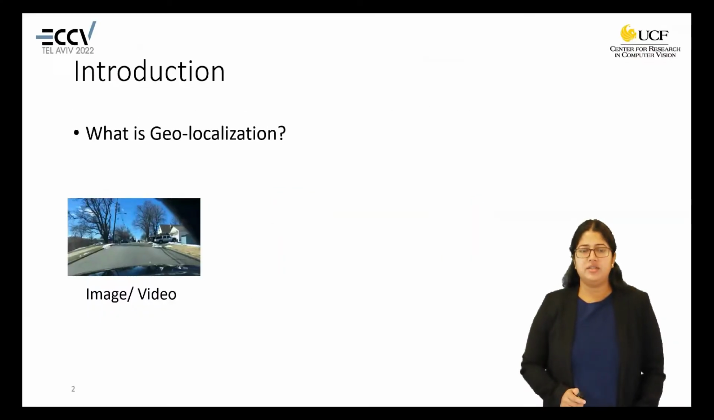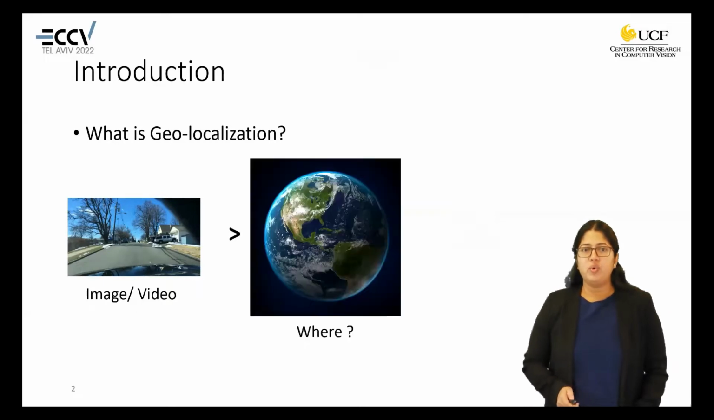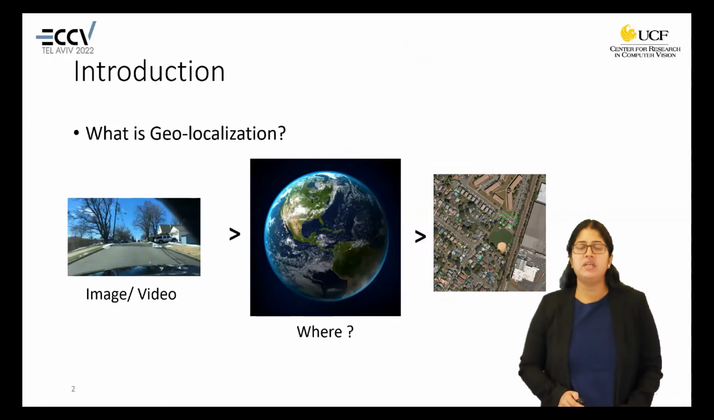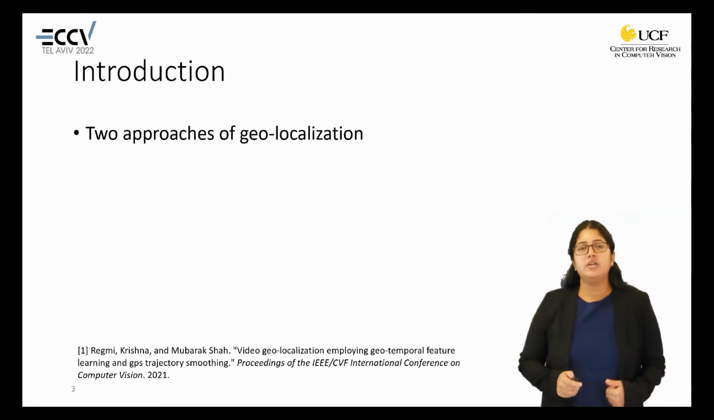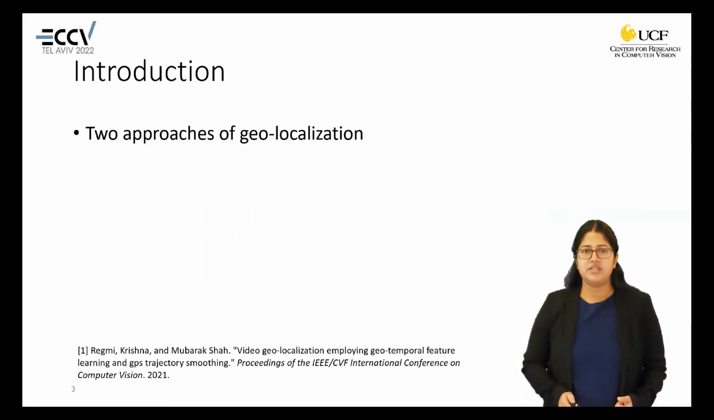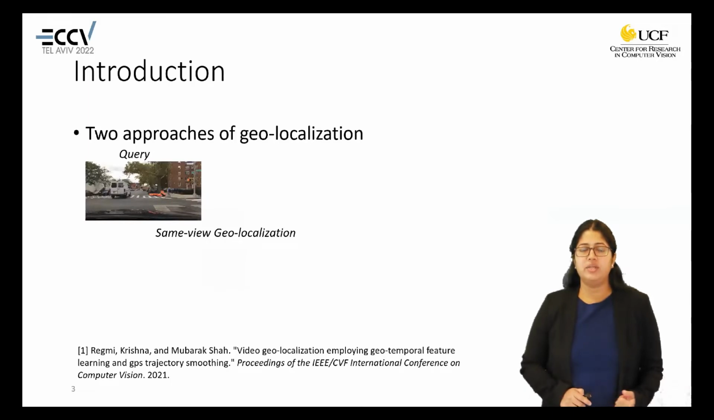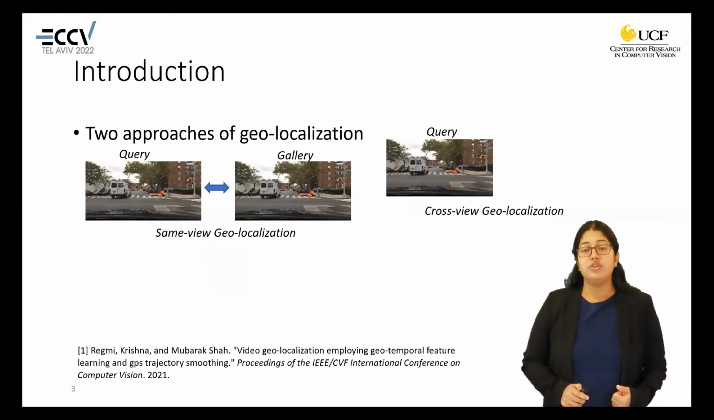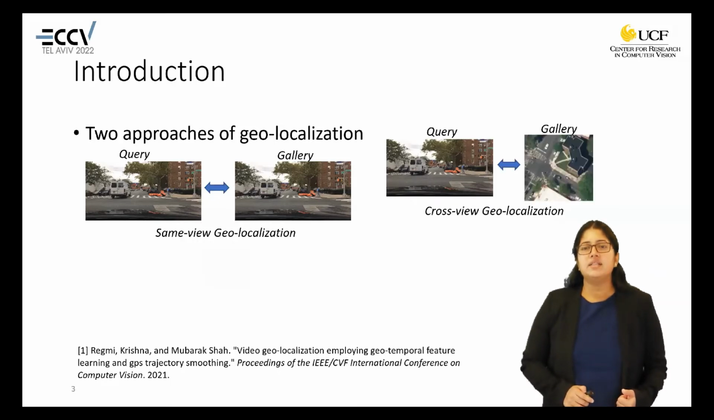What is geolocalization? Given an image or a video, we want to find out where it was captured. There are many applications of this problem, such as first responders. We want to find out the source of an image or a video. There are two approaches to solve this problem. First is same view geolocalization, where the query and the gallery both are from the same view. In the second approach, cross-view geolocalization, the query is from the ground view and the gallery consists of aerial images which are GPS labeled.